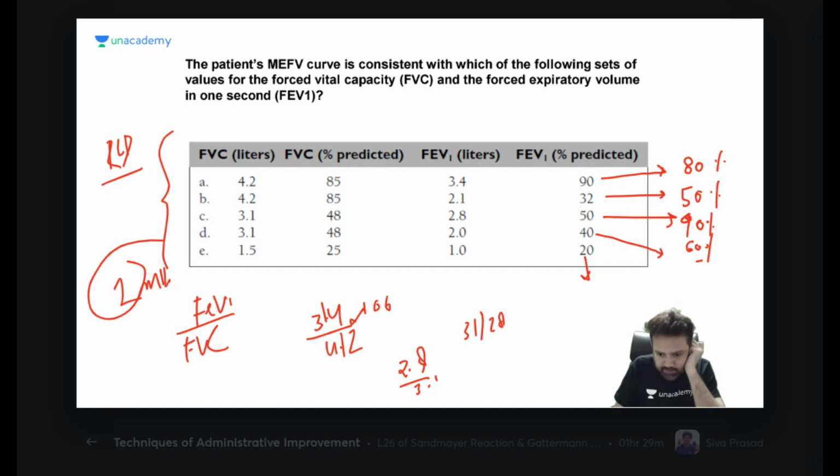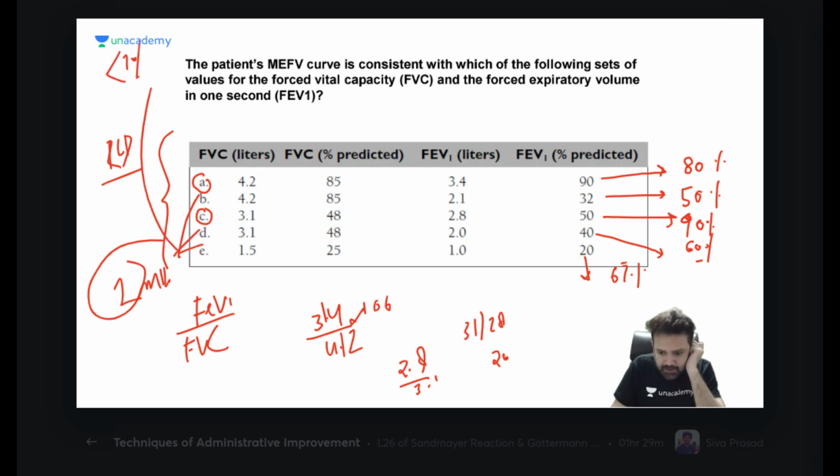Twenty upon 25. 20 upon 66.6. 67%. Okay. Now tell me, what can be the first one? So for RLD, it can be A also and C also, because B, D, and E are having less than 70%.